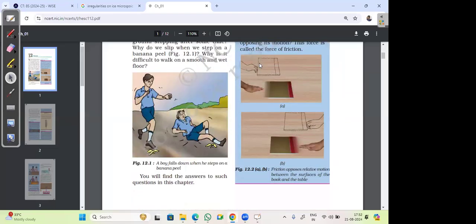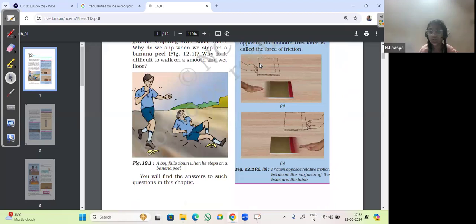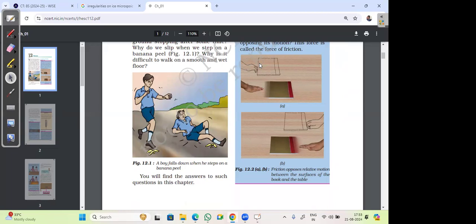For example, here the boy slipped off. So why did the boy slip off? Because he was running so fast and the friction got stopped by the banana peel he stepped on. There was very little friction between the banana peel and the road, and hence he slipped off. The picture also shows that friction is necessary for walking. If you don't have friction, you won't be able to walk.